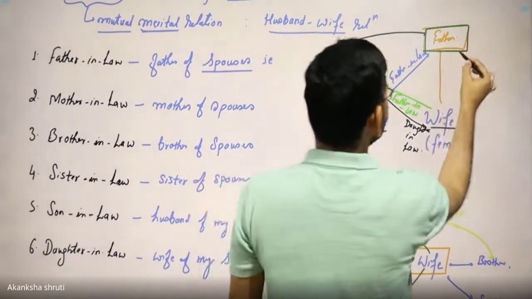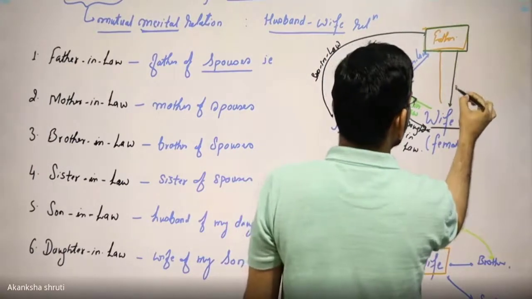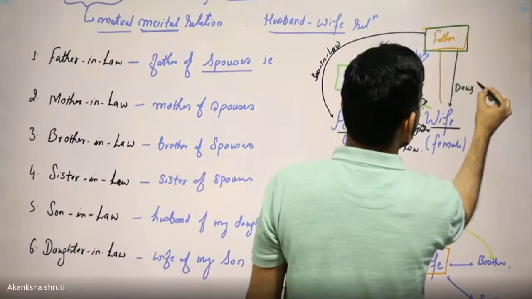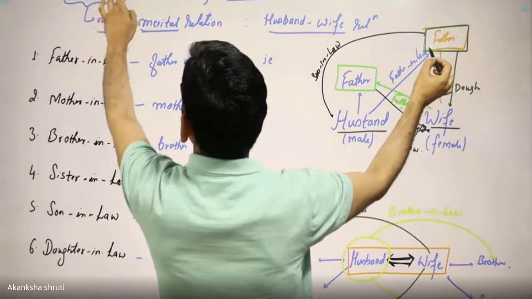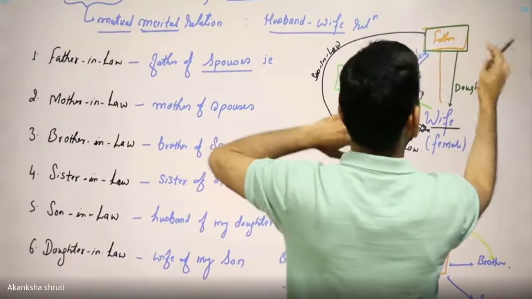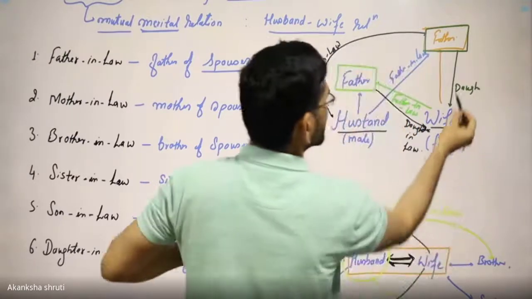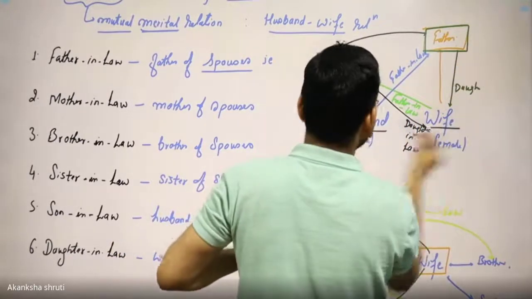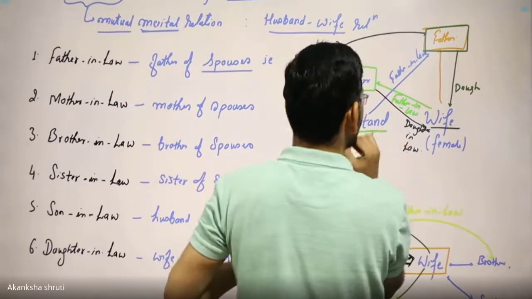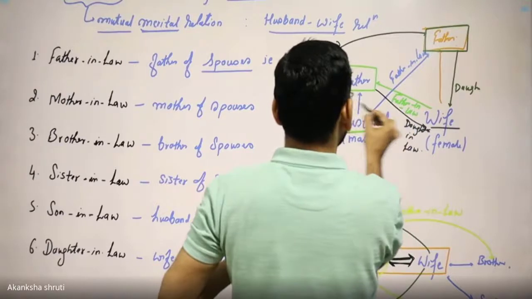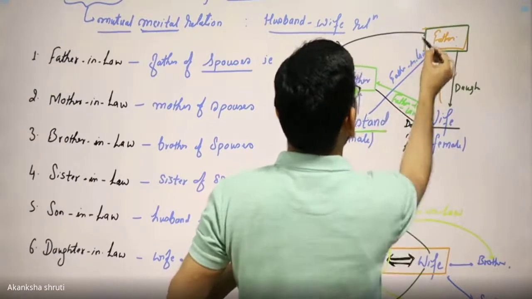So for this person, this girl is the daughter, and this person also has his own son, but the daughter of this person is married to this husband, to her husband. So this husband becomes the son-in-law.